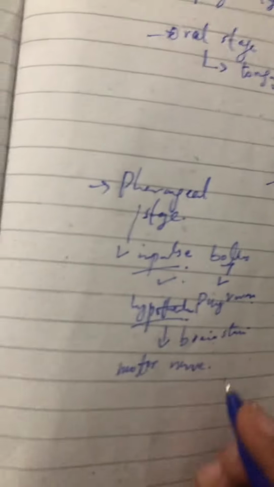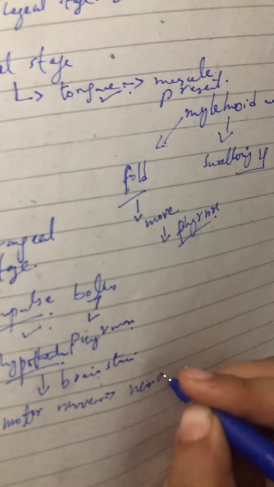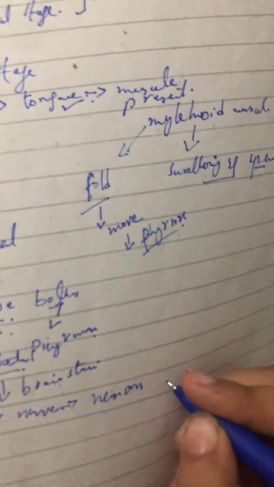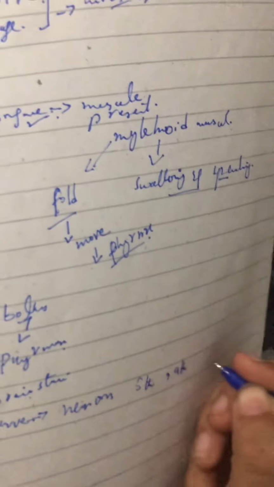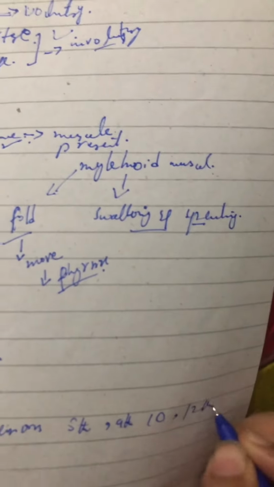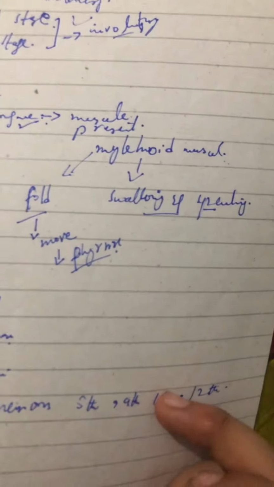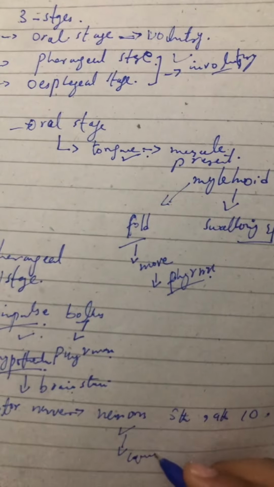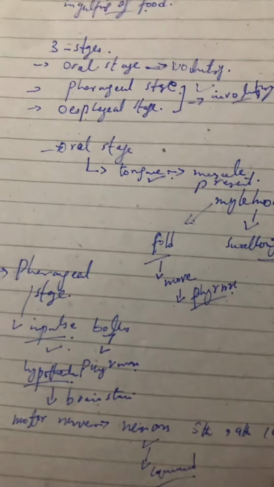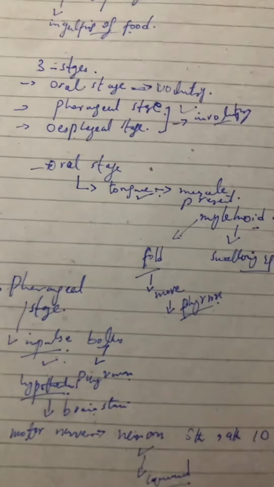So what will the motor nerve be doing? It will get neurons from the 5th nerve, the 9th nerve, the 10th nerve, and the 12th nerve. These neurons will take command towards the mylohyoid muscle present in the tongue.